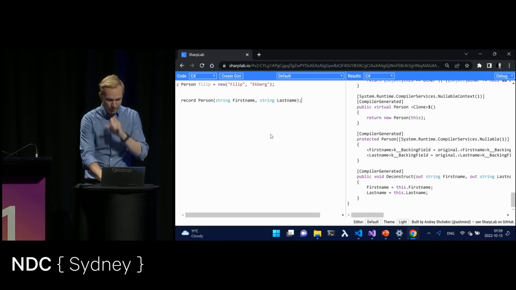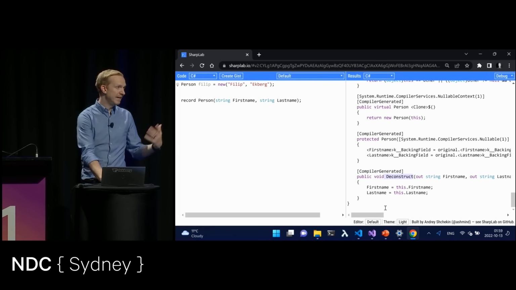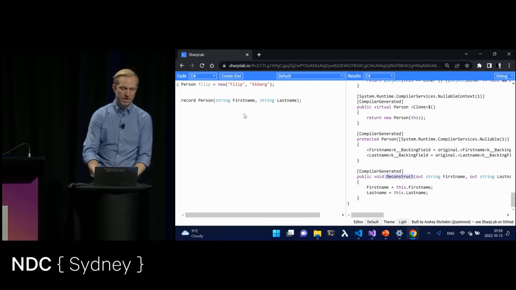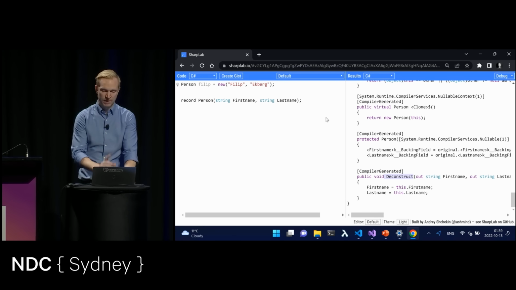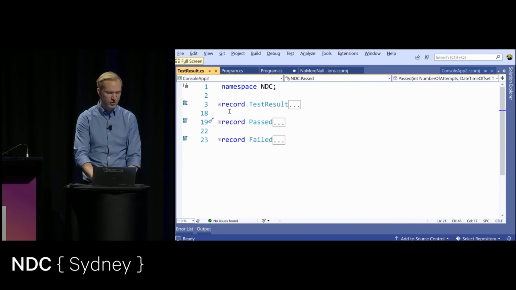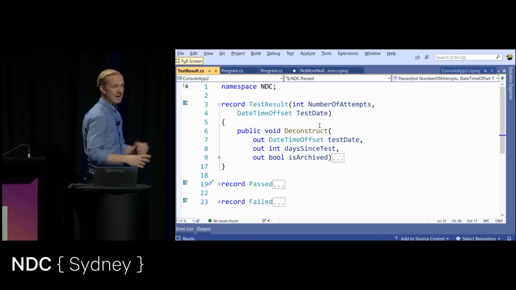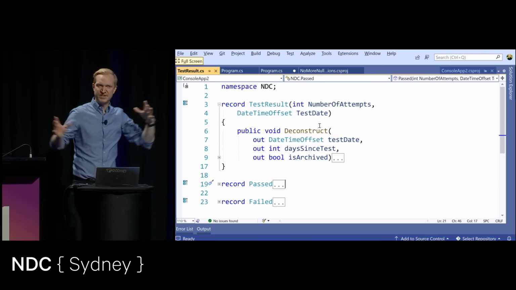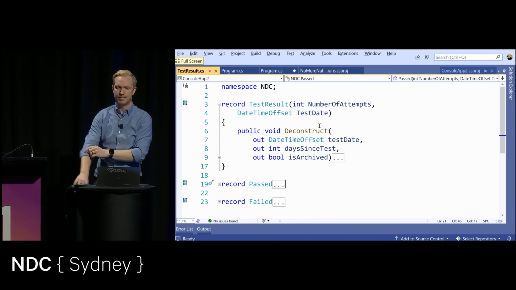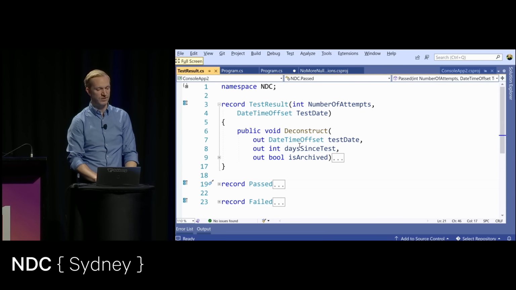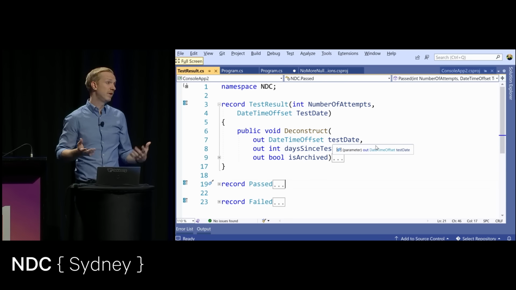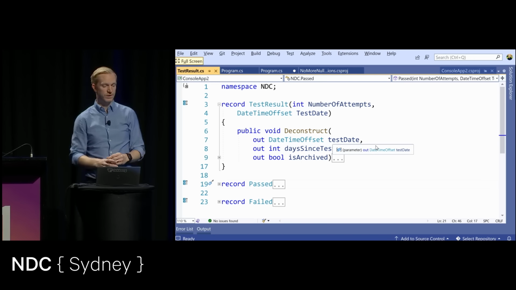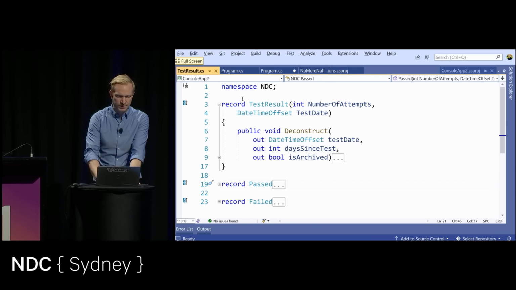With that being said, it also comes with a deconstruct method down here at the bottom. This will deconstruct it into whatever you want with these properties that you require on the record. So with that being said, I've also added my own. So you can have a record here with a body. So I've introduced a primary constructor. It generates sort of the same code we just saw in SharpLab, but I've also added my own deconstruct method. So it doesn't have to give you the same properties that you have on your type. It can be computed values. It can be whatever you want. So why is this important?